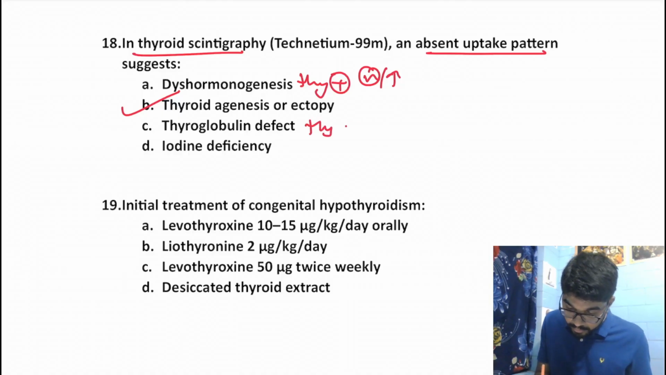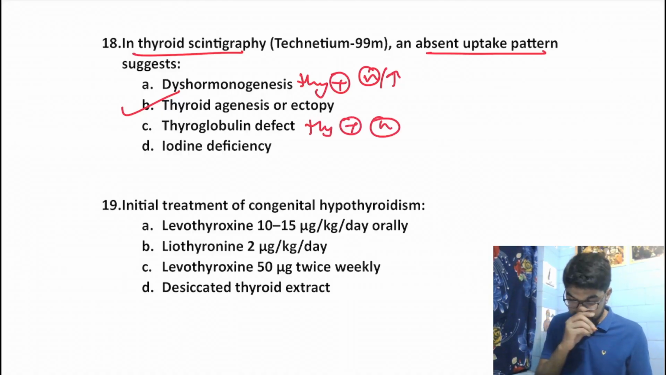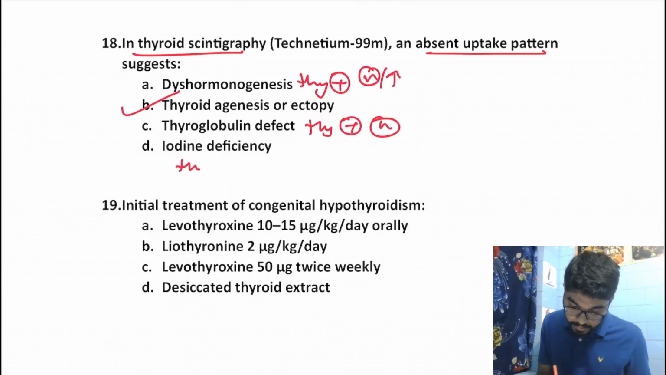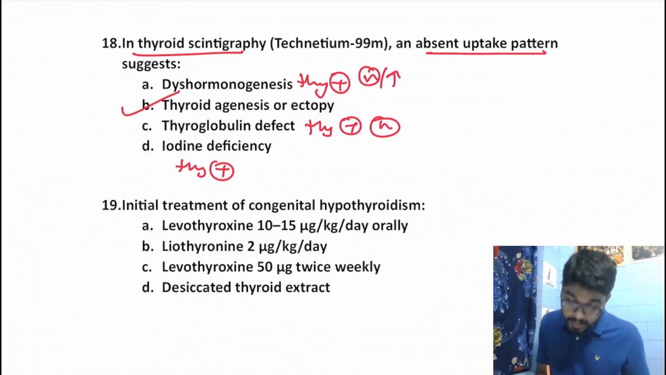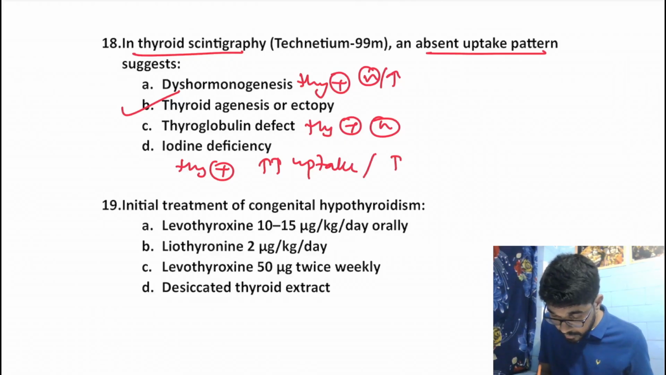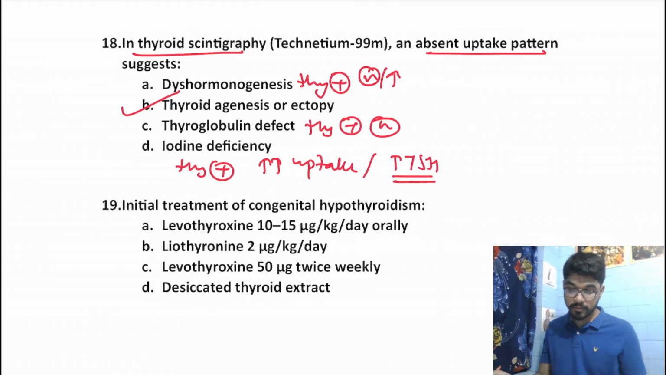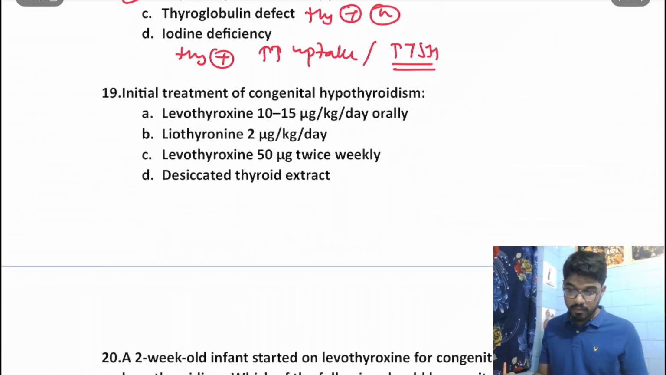Thyroglobulin defect, again your thyroid gland is present, you would get a normal uptake, right? In iodine deficiency, again your thyroid gland is present, but due to iodine deficiency, there will be increase in TSH. So there would be an increased uptake because of the increased TSH surge in that patient. Okay. But absent uptake will be seen in thyroid agenesis or ectopic. Okay. Moving on to the next question.